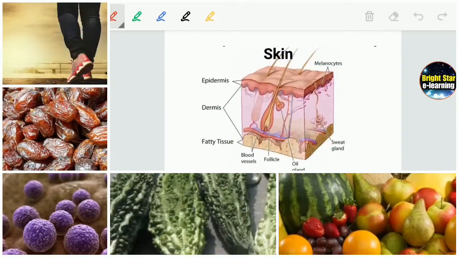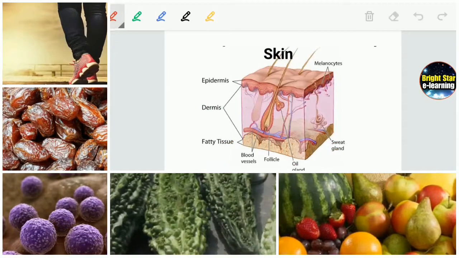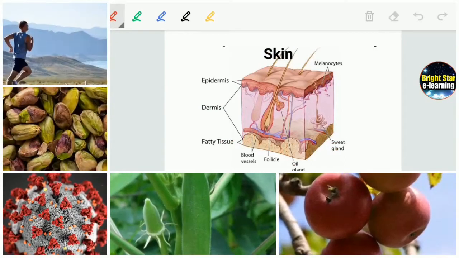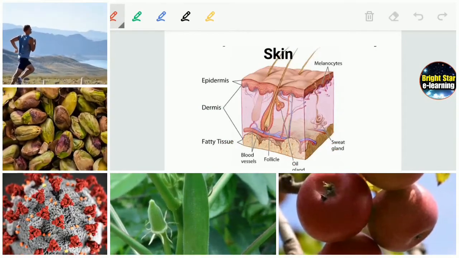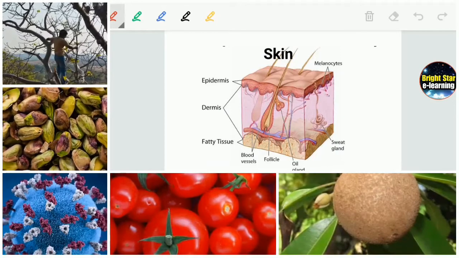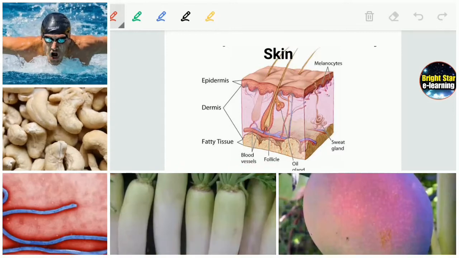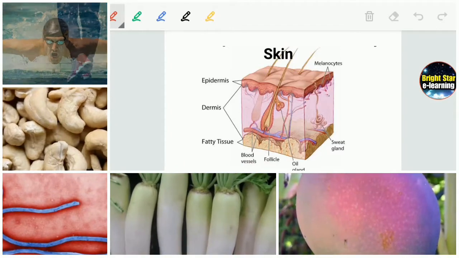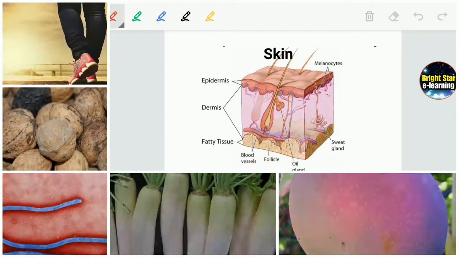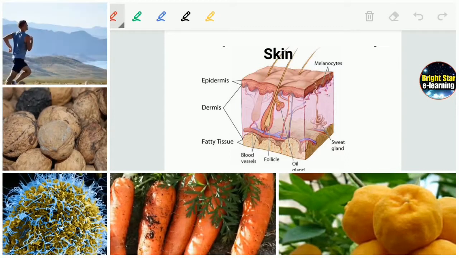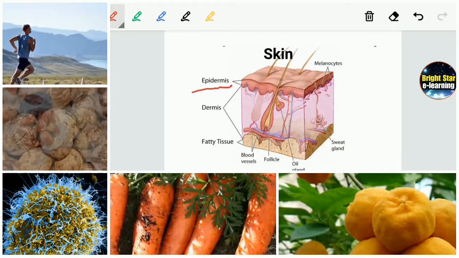Here we can see skin. Skin is the first line of protection against infections. Skin provides a physical barrier against the entry of bacteria and viruses into the body. For example, here we have epidermis, then dermis.